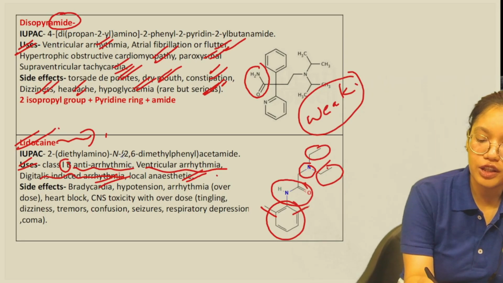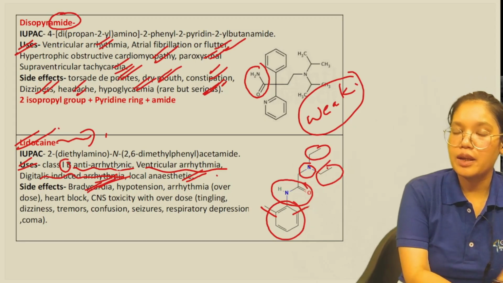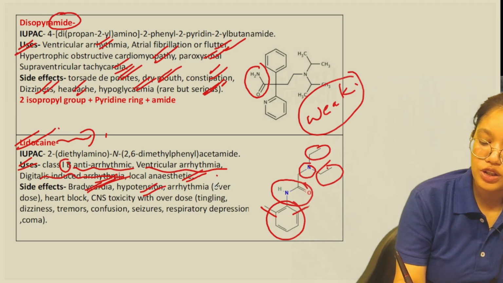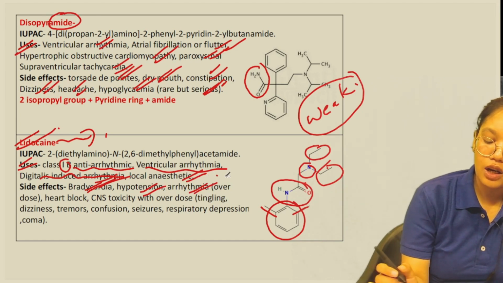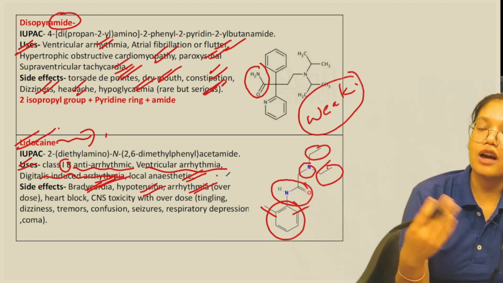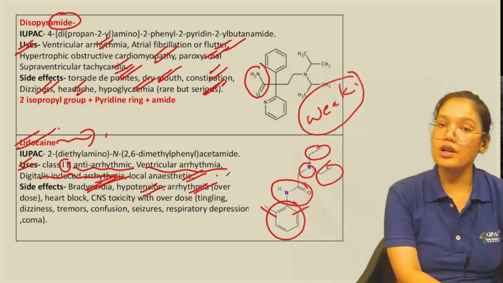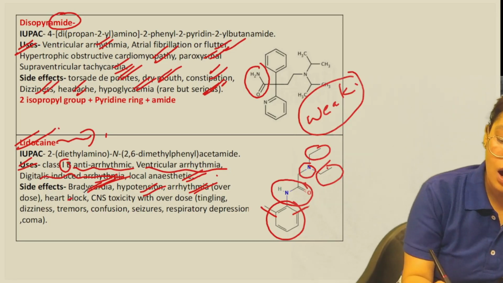Then side effects, if we talk about, bradycardia can be a side effect for this lidocaine. Then hypotension, arrhythmia with overdose. If we have an overdose of this lidocaine, then it can cause arrhythmia too. Then heart block,